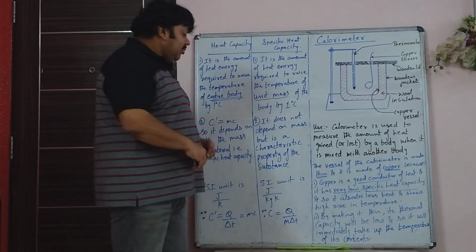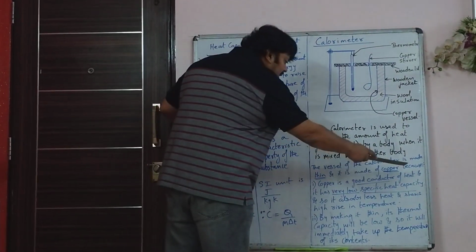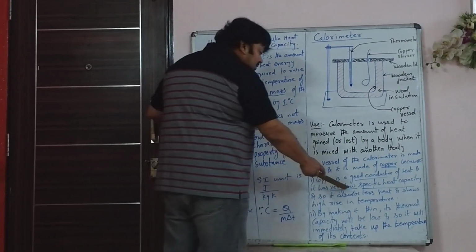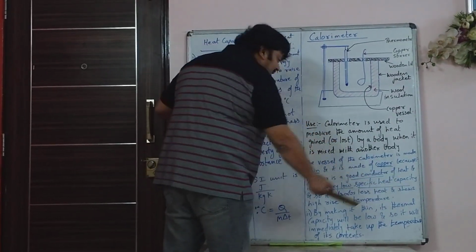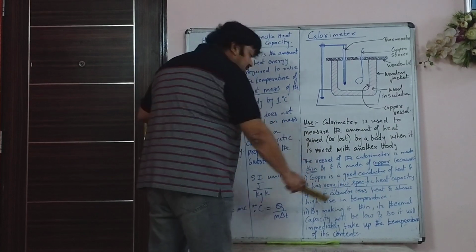That answer is very important. Copper is a good conductor of heat and it has very low specific heat capacity, and so it absorbs less heat and shows a high rise in temperature.